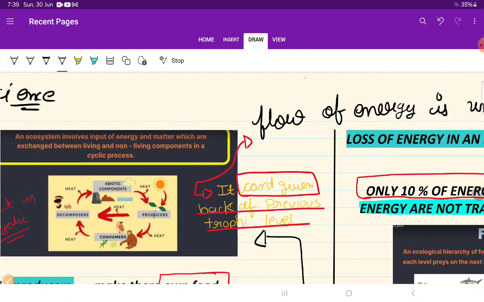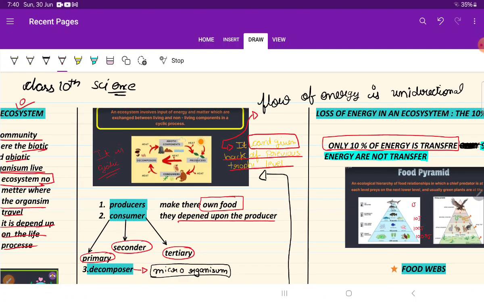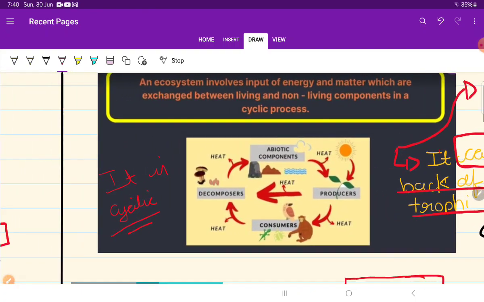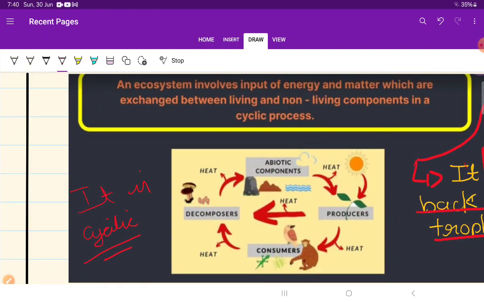The flow of energy, for the definition, is unidirectional and it cannot go back to the previous trophic level. First of all, let's see it. When the abiotic components are there, then heat, sunlight, and water come and a plant is produced. That is called a primary producer. Then it is eaten by the monkey.